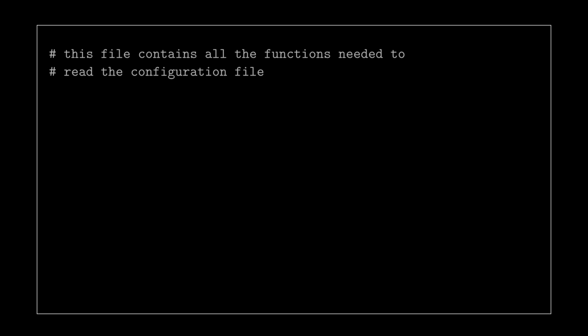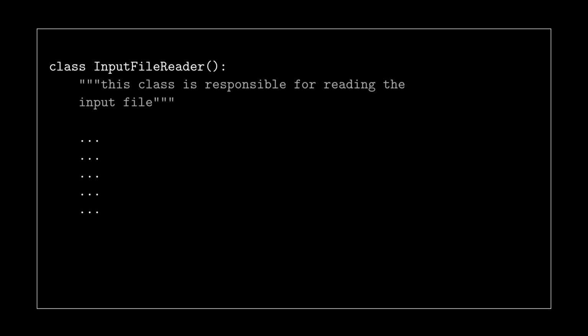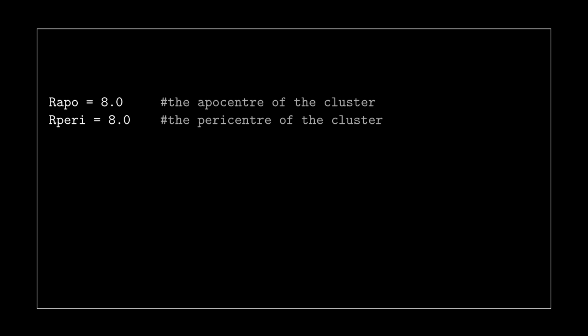If you use object-oriented programming, you will typically have no more than one class per file. So instead, you might just use the description string of your class for this. Similarly to classes, each variable you define should have its dedicated comment. So if I, for example, was to define the apocenter and pericenter distance of my cluster, then I should have a comment behind it that tells me that the R-apo is the apocenter of the cluster and R-peri is the pericenter of the cluster. And since we are in physics, don't forget the physical units.